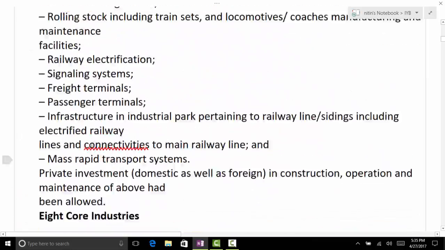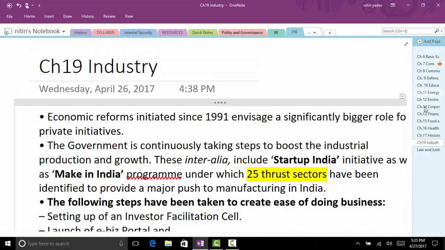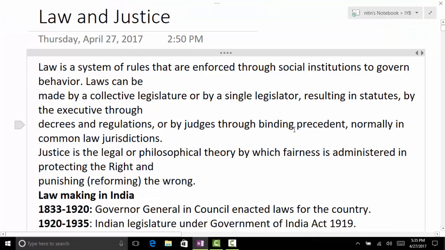Okay, that's all about the industry chapter. Now we come to the next one, law and justice. It's better you go through your Lakshmikant portion. That is quite sufficient. Okay, so we try to revise your polity, courts portion, judiciary portion.